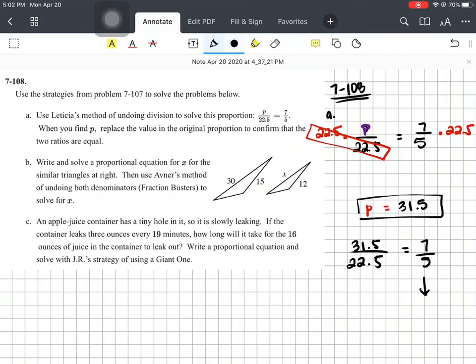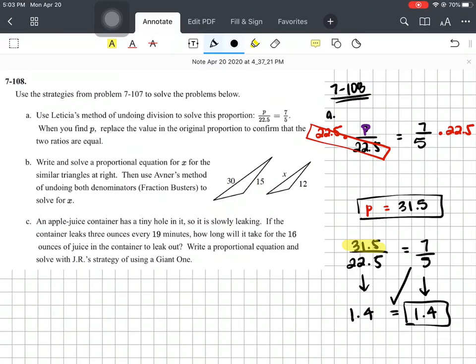Now, I'm just going to use my calculator. I'm going to divide 7 divided by 5. That was the fraction that they gave us. So this is what we want. We are going to check it with our solution, which was 31.5, and we got to see if that's correct. So 31.5 divided by 22.5, and that gives us 1 4/10. Is that equal? Yes. That is how you know you got the correct answer.